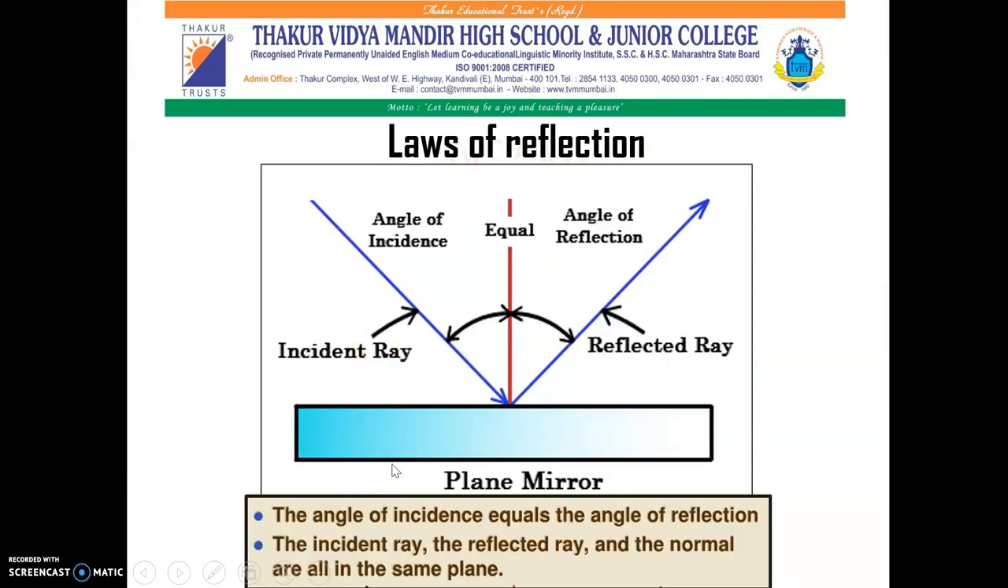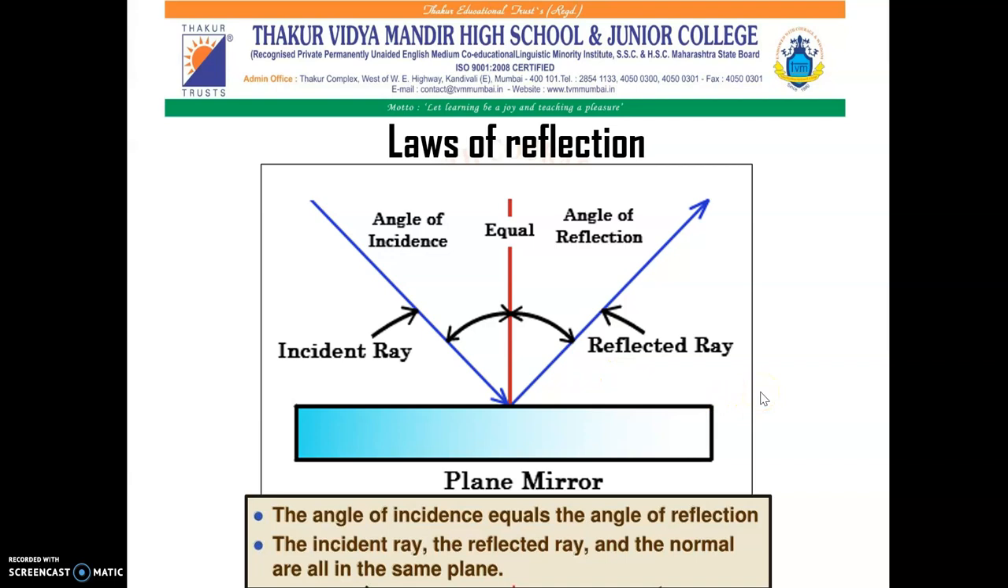We have already learnt about the laws of reflection. As shown in the picture, this is the plane mirror. This is the incident ray of light and this is the reflected ray of light. According to the law of reflection, the angle of incidence is equal to the angle of reflection. Over here you can see this is the angle of incidence and this is the angle of reflection. Both the angles are the same. Also, the incident ray, the reflected ray and the normal all lie in the same plane.